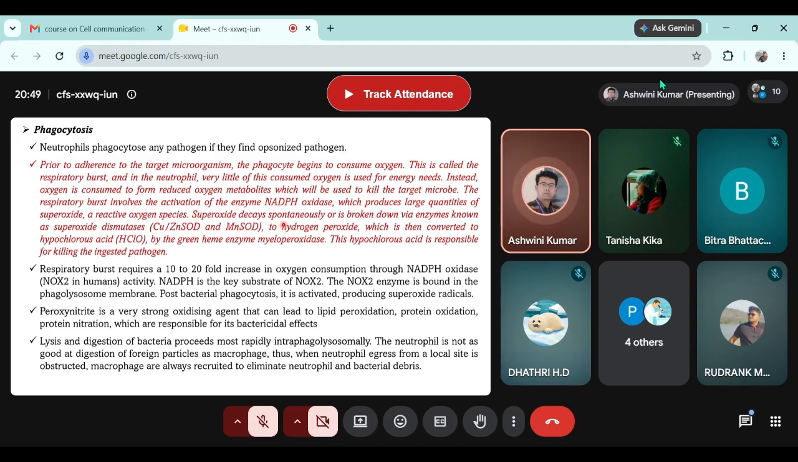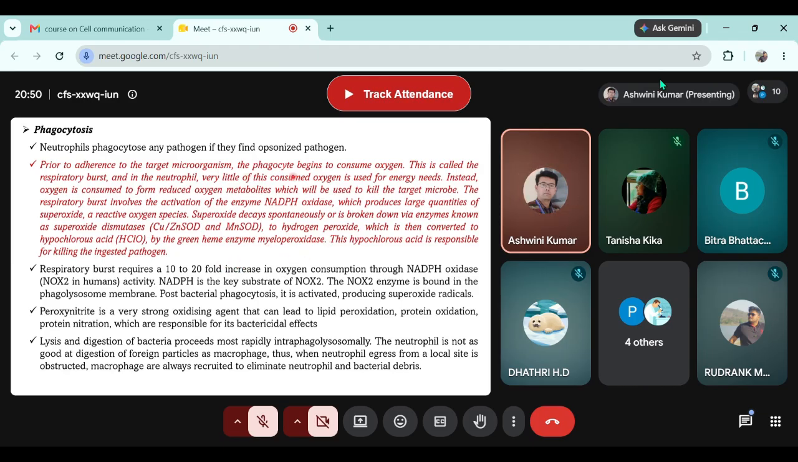This superoxide decays spontaneously or is broken down by enzymes known as superoxide dismutase. The human cell contains two isoforms of this enzyme, with copper and zinc, or with manganese. These are the metallic cofactors in this enzyme, superoxide dismutase. Either it contains copper and zinc, or it contains manganese. This superoxide dismutase converts the superoxide into hydrogen peroxide. This hydrogen peroxide is converted to hypochlorous acid by another enzyme called myeloperoxidase.